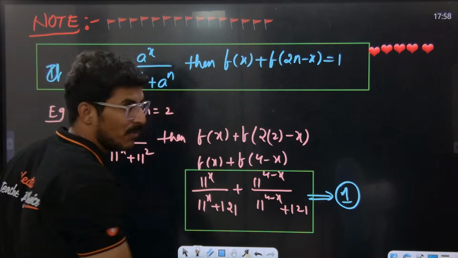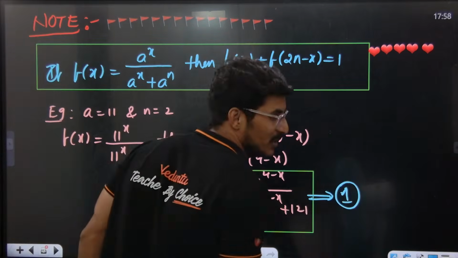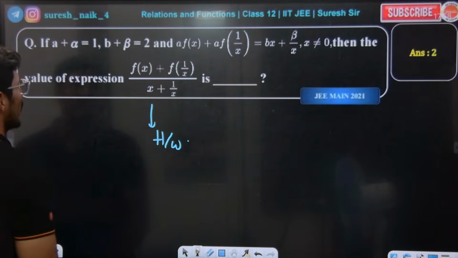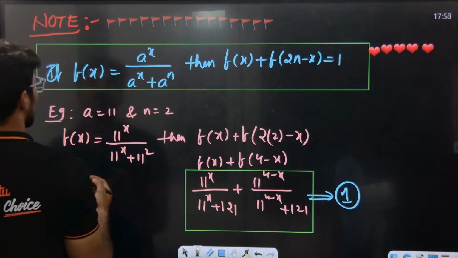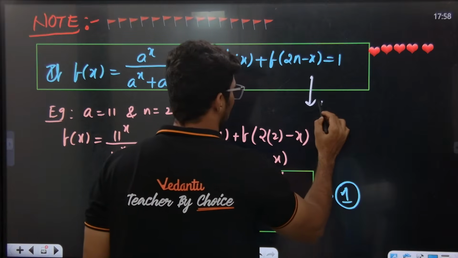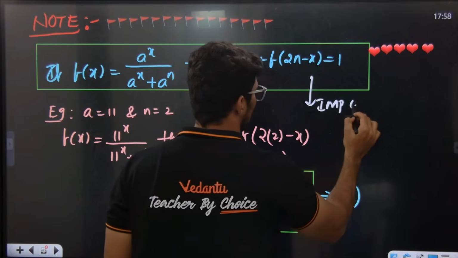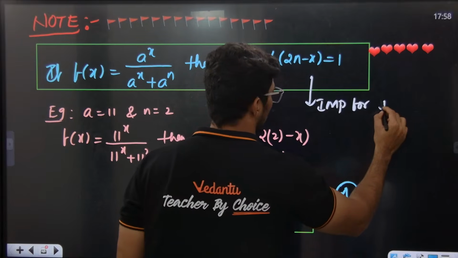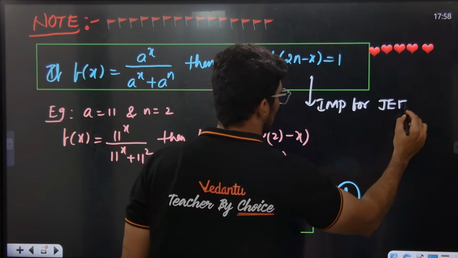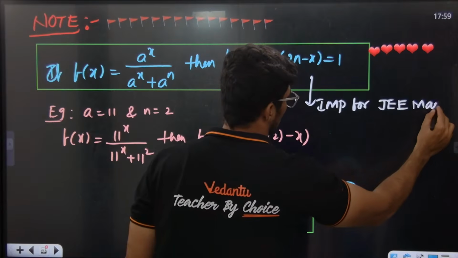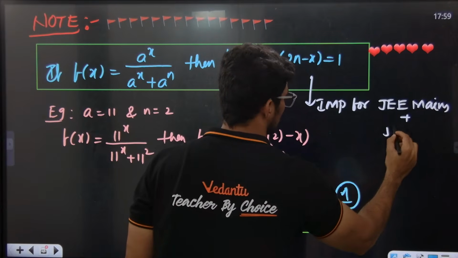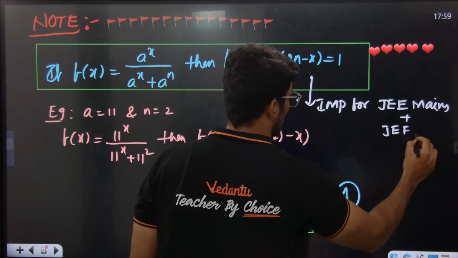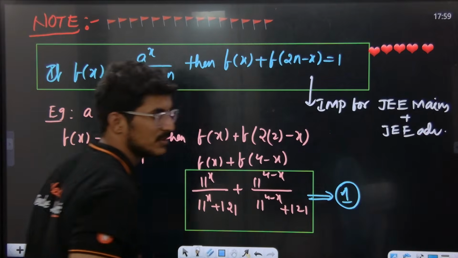This is JEE's favorite. Very important for Mains plus JEE Advanced.